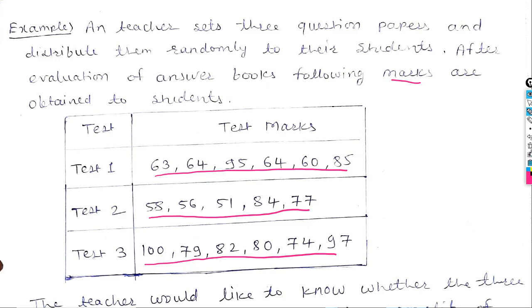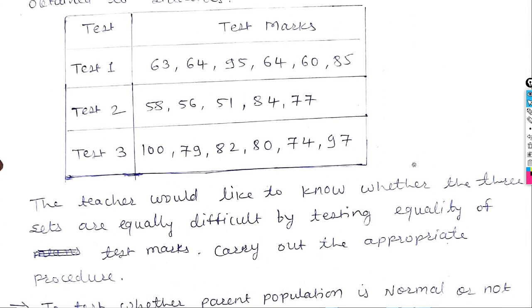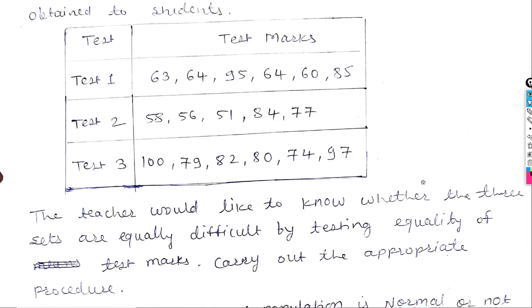Now the question is, the teacher would like to know whether the 3 sets are equally difficult by testing equality of test marks and carry out the appropriate procedure. They have not given which procedure we have to use. We want to find whether the 3 sets are equally difficult or not. How can we find this?